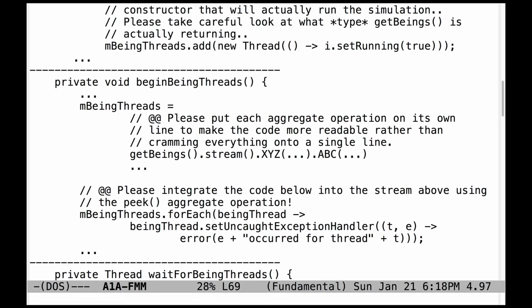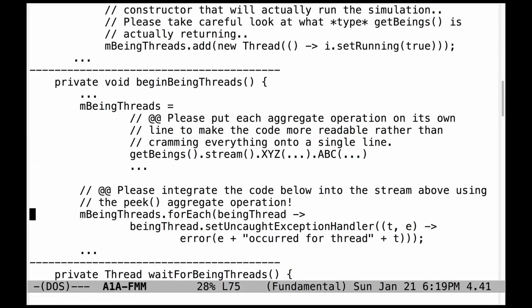Here's an example that uses Java 8 streams, and it's good to use the Java 8 streams, but please try to put each of the aggregate operations on its own line in order to make the code more readable, rather than trying to cram everything onto a single line, which tends to run off the right-hand side of the page very quickly and is hard for humans to read.